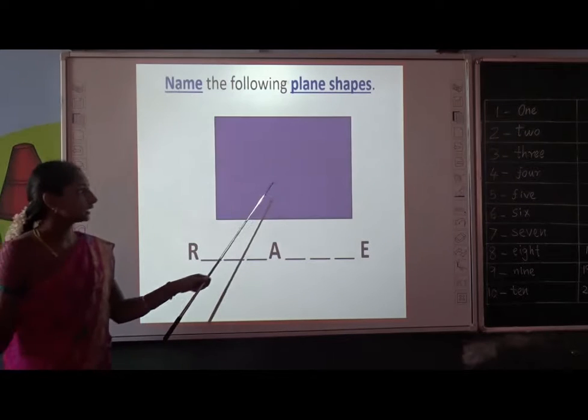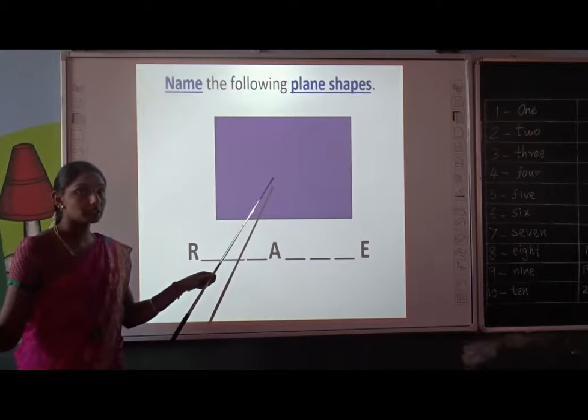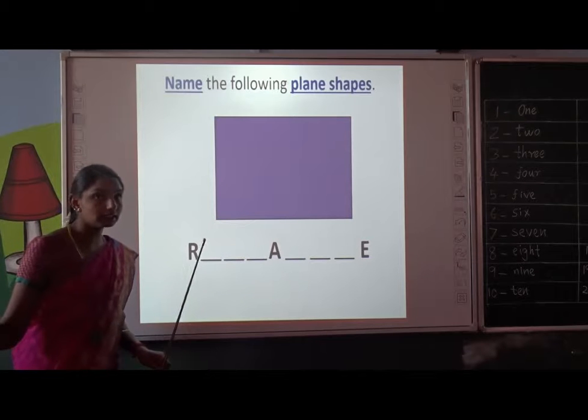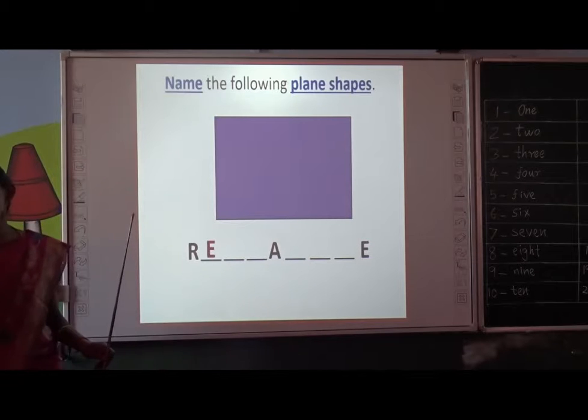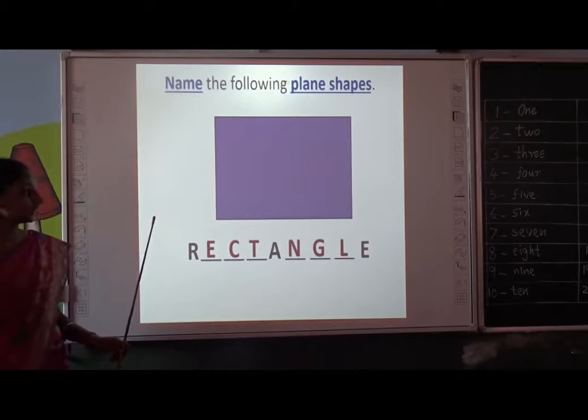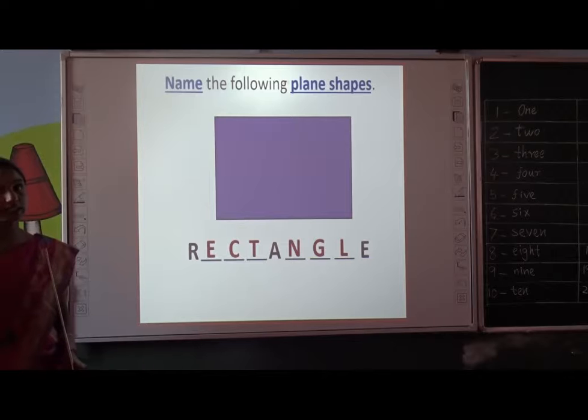See it. What is it? Name this shape. Rectangle. Very good. Can you spell rectangle? R-E-C-T-A-N-G-L-E. Rectangle. Very nice, children. Super. You have done the activity very nicely. Keep it up. Do you want one more activity?